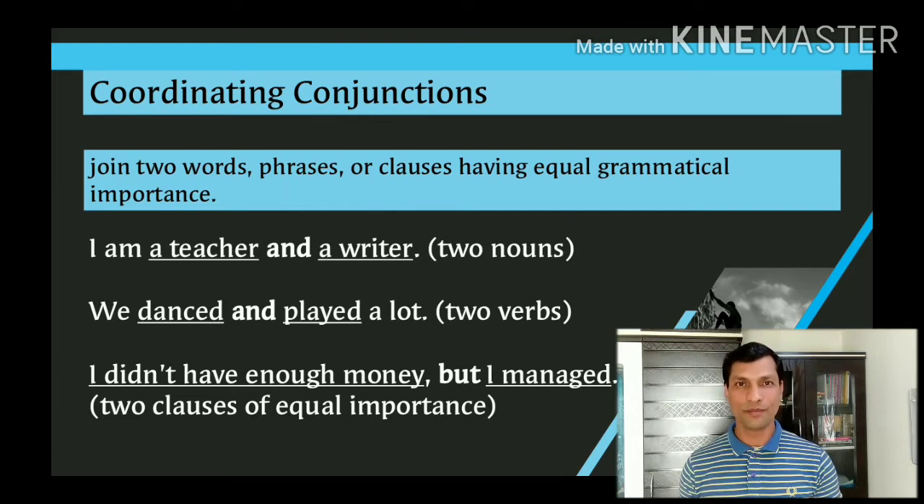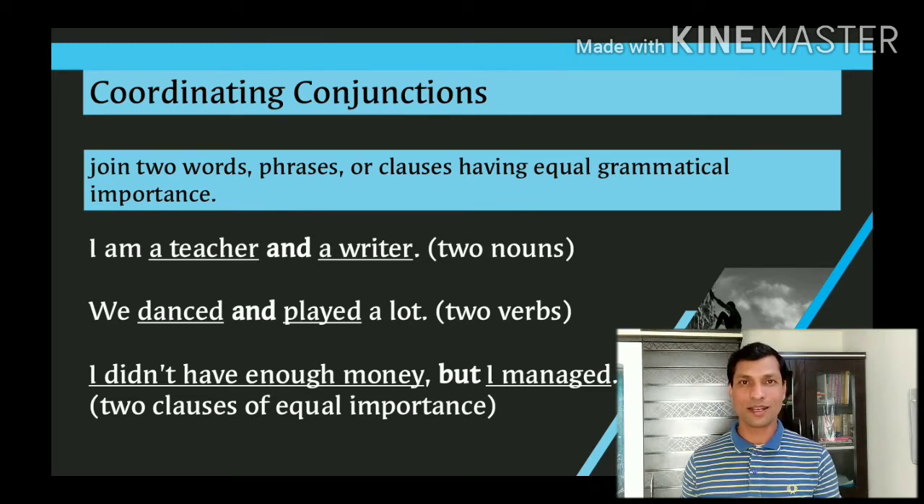One more example, I didn't have enough money, but I managed. In this sentence, there are two clauses. One is, I didn't have enough money, and another is, I managed. Both the clauses are independent clauses. They are not dependent on each other. Means, they stand alone, complete and correct and meaningful. And these two clauses are joined by a contrasting coordinating conjunction, that is but.